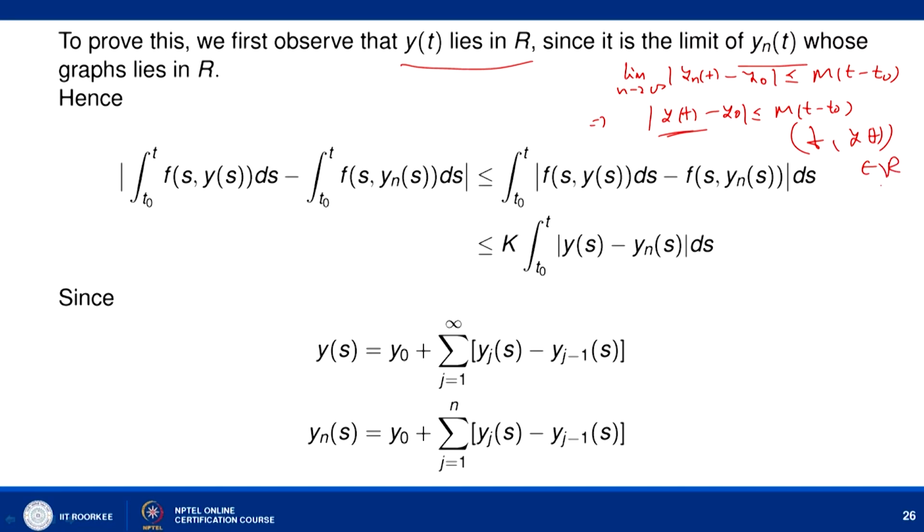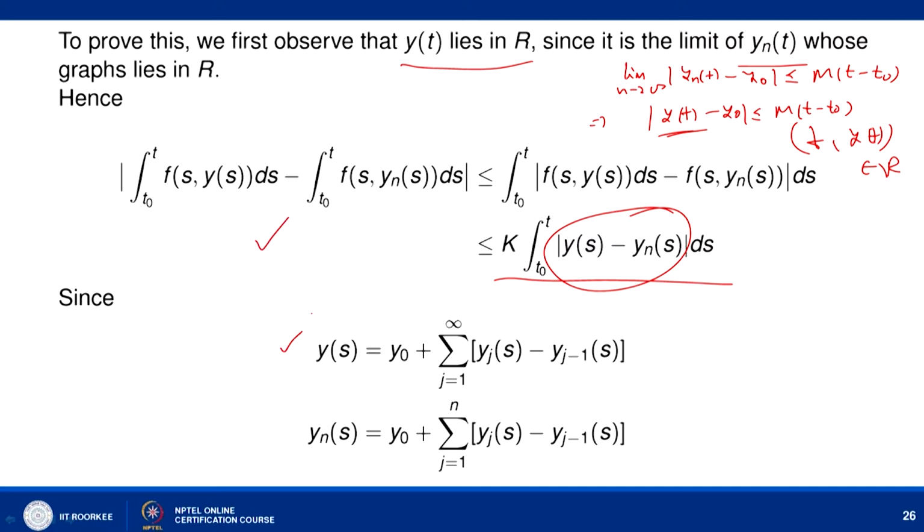So, once it is done, look at this quantity: modulus of the integral from t_0 to t of f(s, y(s)) ds minus the integral from t_0 to t of f(s, y_n(s)) ds, and this is further less than or equal to the integral from t_0 to t of |f(s, y(s)) minus f(s, y_n(s))| ds. Now, using the Lipschitz condition, or say that ∂f/∂y is continuous, we can write it as less than or equal to K times the integral from t_0 to t of |y(s) minus y_n(s)| ds. So, if we can find the bound of this, then we can talk about this quantity.